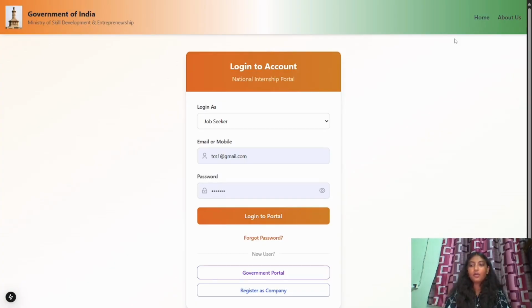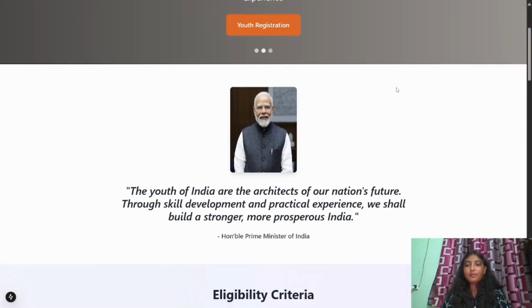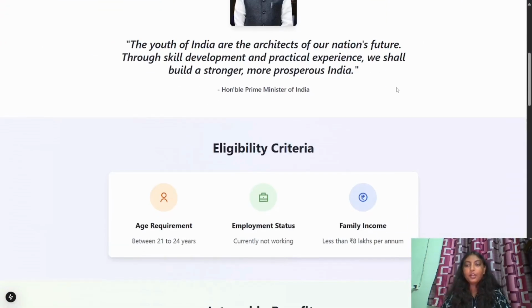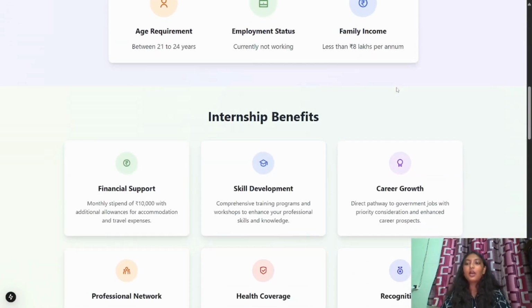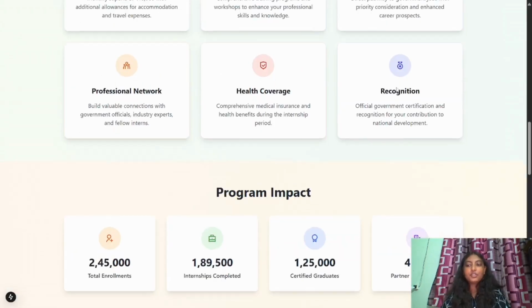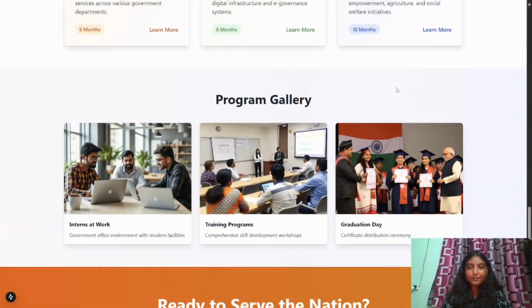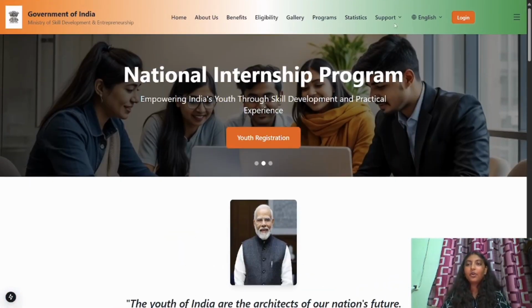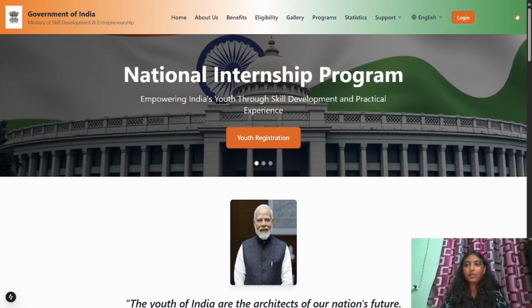The rest is all about the company. So this was all about our prototype. As you can see, we have not only developed an AI-based matching model, but also created an integrated UI with AI, which is a fully functional website that can be directly used by the government for their internship scheme. Hence, we can seamlessly deploy this. So this was all about our PPT, and this was all about our prototype. Thank you.